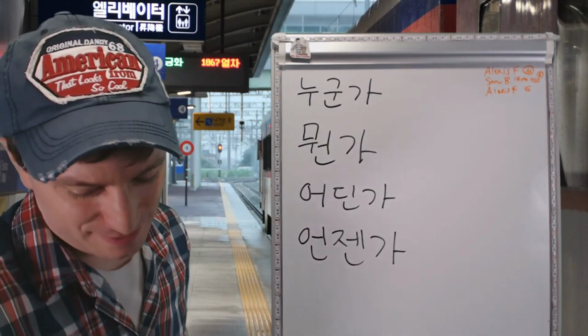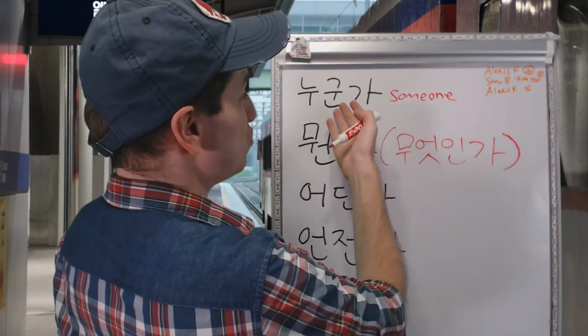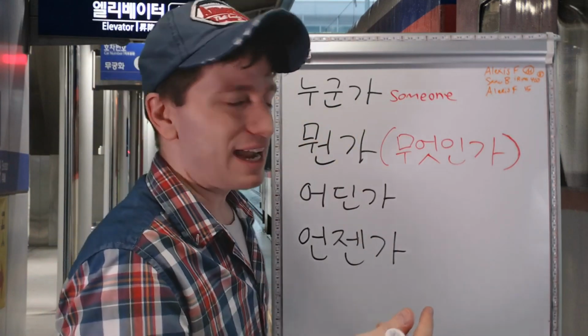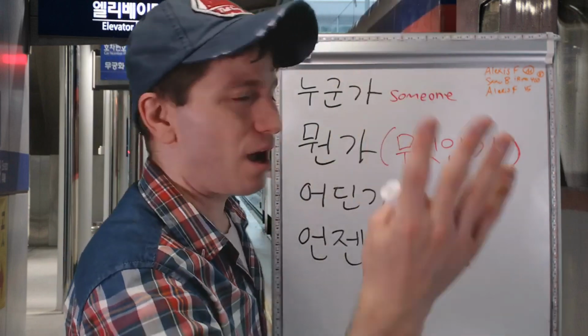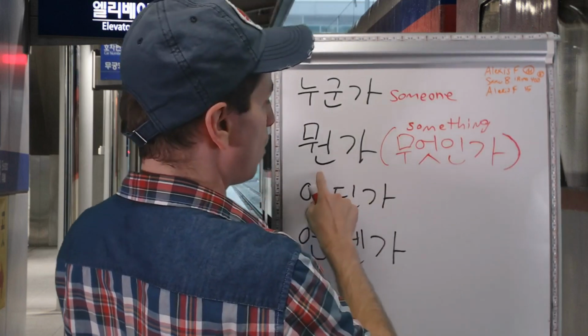So the next thing we're going to be learning about is how to say someone, something, somewhere, or someday. 누군가 now is a noun that can be used any way you want. It can be used as an object of a verb, like some verb is doing something to it. It can be the one doing the verb. Like I said, it's 뭔가, which is more common.